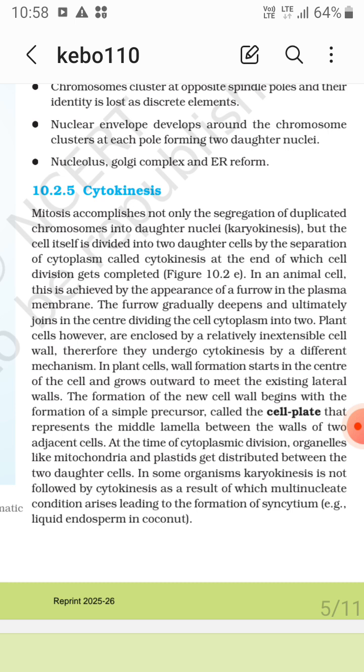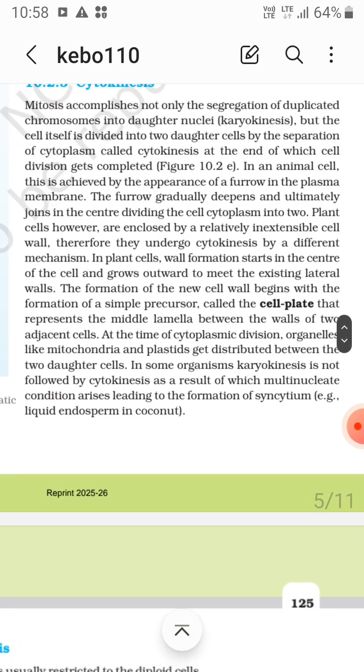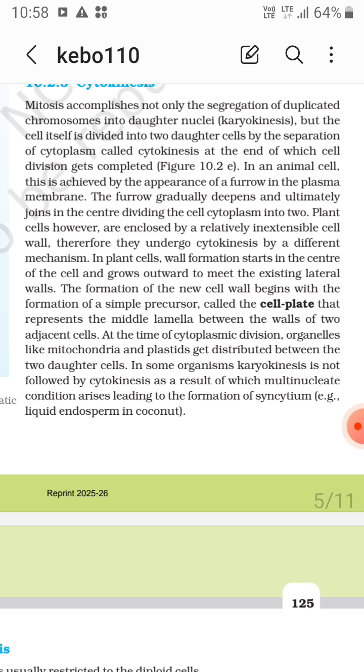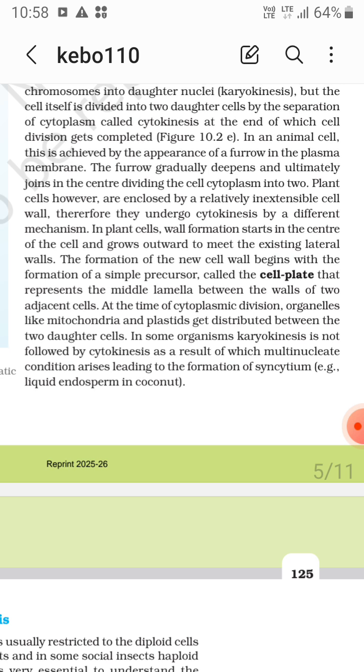Plant cells, however, are enclosed by a relatively inextensible cell wall. Therefore, they undergo cytokinesis by a different mechanism. In plant cells, wall formation starts in the center of the cell and grows outward to meet the existing lateral walls. The formation of the new cell wall begins with the formation of a simple precursor called the cell plate that represents the middle lamella between the walls of the two adjacent cells. At the time of cytoplasmic division, organelles like mitochondria and plastids get distributed between the two daughter cells.